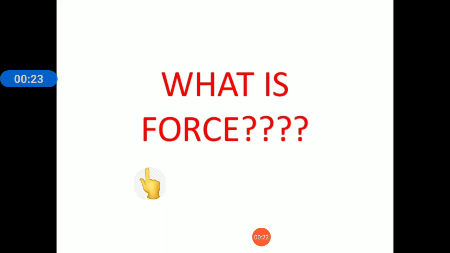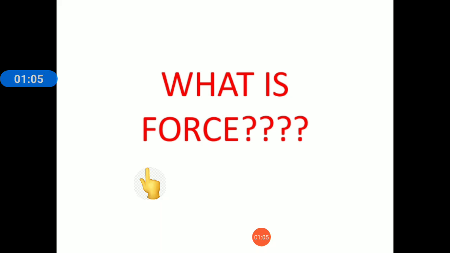So what is force? In our day-to-day life we perform a number of activities like pushing to open a door, kicking a football, lifting a pen. All this requires an external agent in the form of force. This external agent changes the position of an object. That is, this external agent, that is force, either brings an object to motion or brings an object to rest.